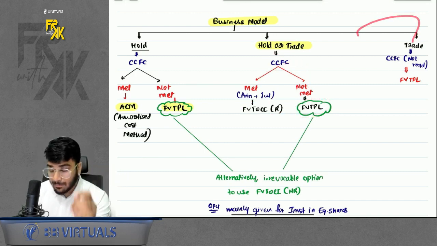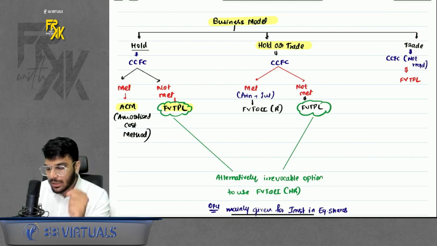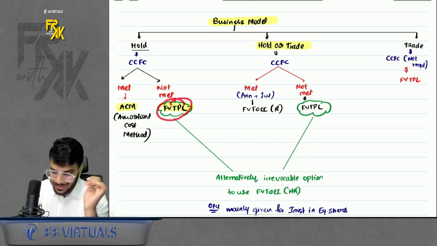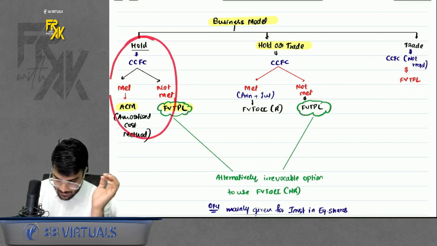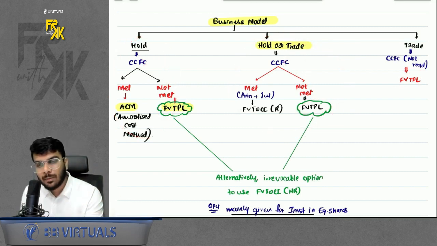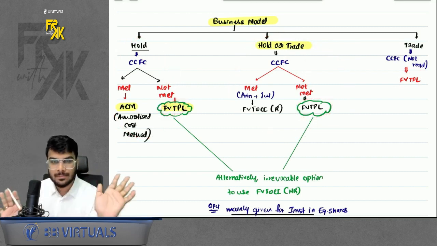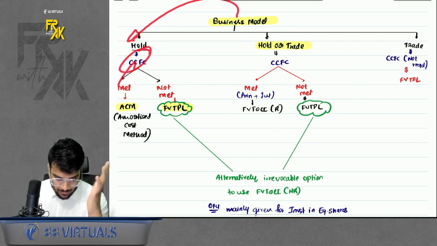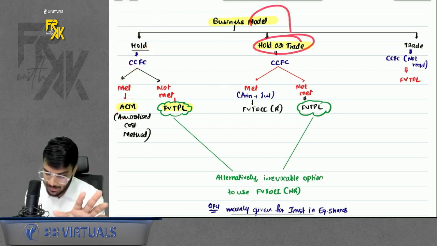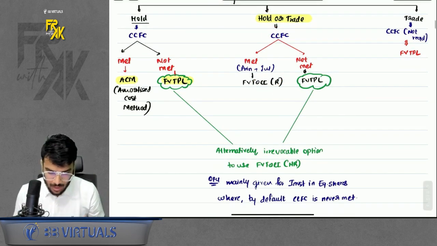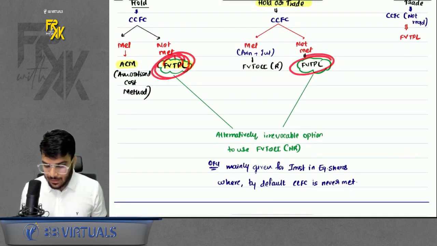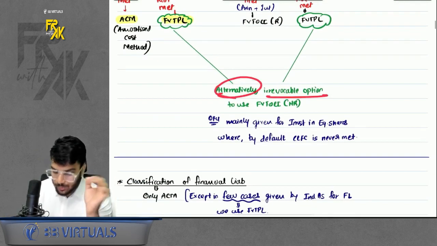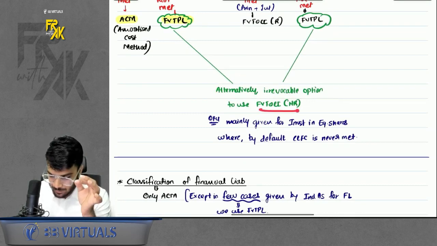In the third case, when the business model itself is trading, there is no need to conduct CCFC. In any case, FVTPL is the only method. How to remember this? I'll give you a small hint. In the first two cases, whenever CCFC is not met, the default method is FVTPL. In the third case, always FVTPL. Now it is easy to remember. If the model was hold and CCFC met, ACM. If the model was hold or trade and CCFC was met, then FVTOCI R. Now, under the cases where FVTPL is recommended directly, there is also an alternative option given. Alternatively, the standard says you can choose an irrevocable option to use FVTOCI NR.